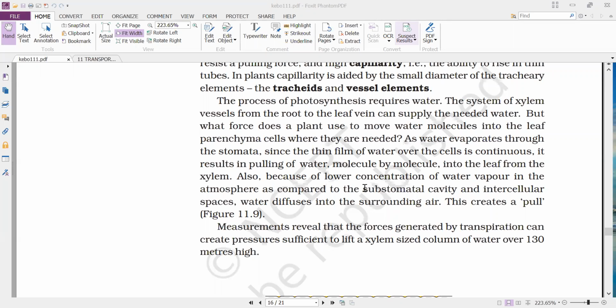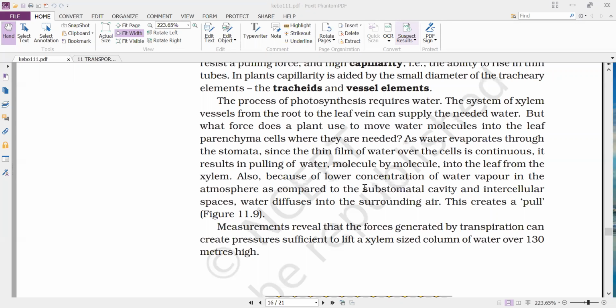So the xylem vessel is involved in the transportation of water from the roots to the veins of the leaf, whatever the water that is needed. But what force does a plant use to move water molecules into the leaf parenchymal cells where they are needed? So what is the force that is actually involved?